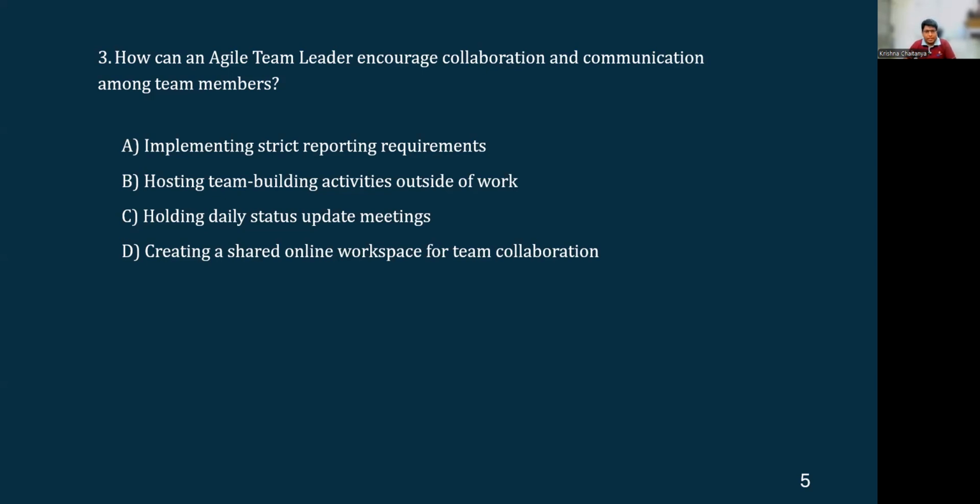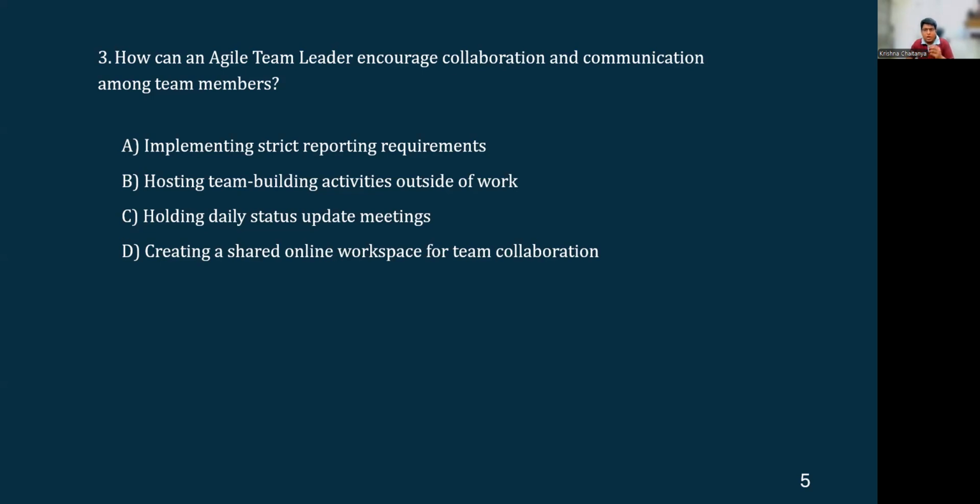Option D, creating a shared online workspace for team collaboration. Yeah, this could be the right approach because we are actually enabling the team, providing a platform for them to communicate better, to share whatever they have worked on, and share it with everyone in the team.